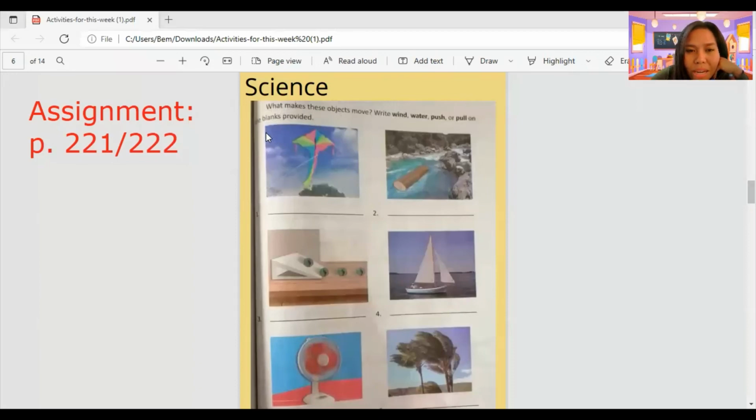So we have here, grade 1, the items or the objects. You just need to write what makes these objects move. Is it because of the wind, the water, pushing, or pulling? So that's your assignment for today.